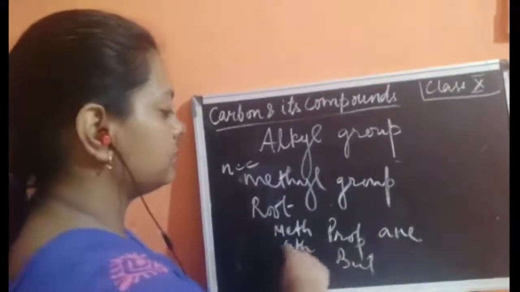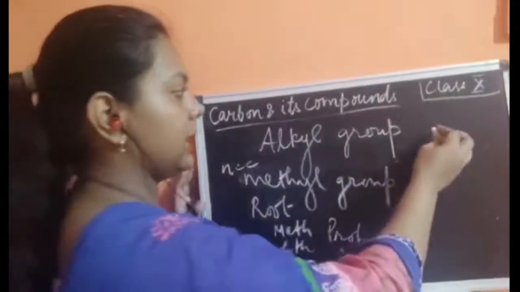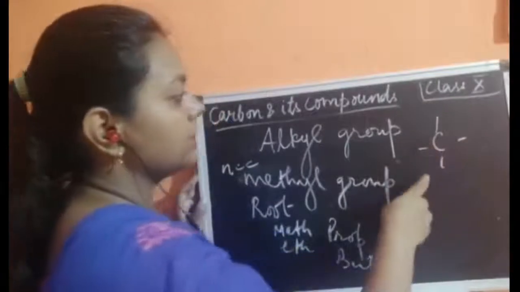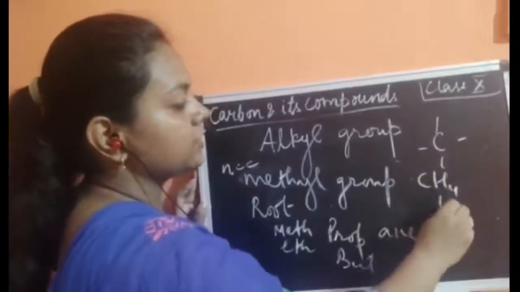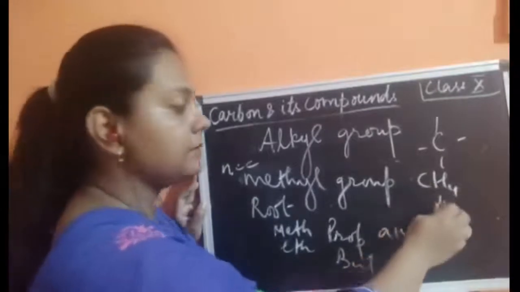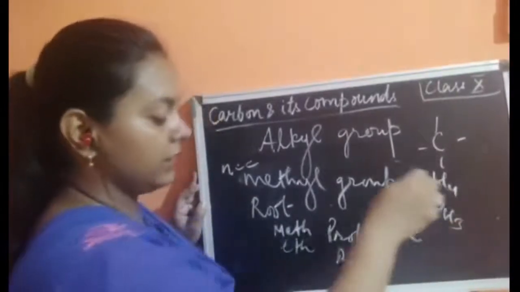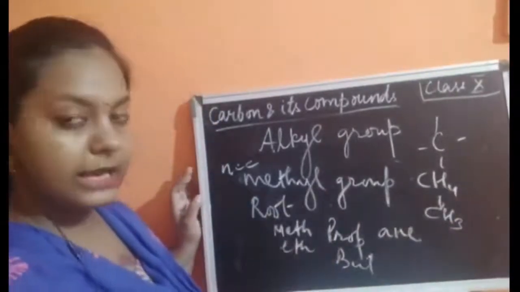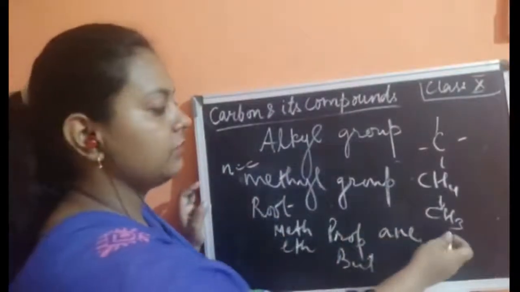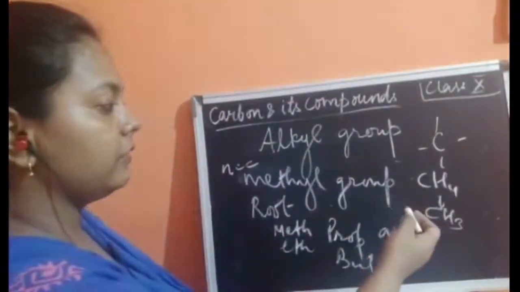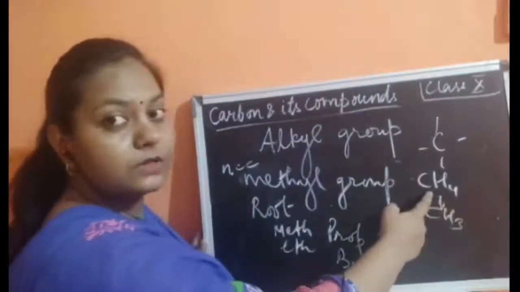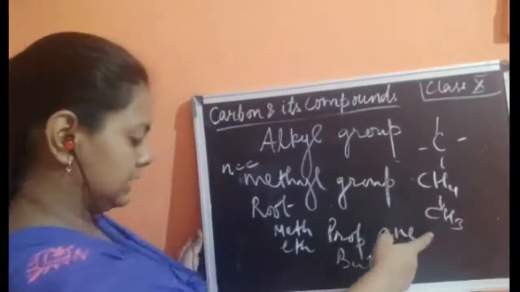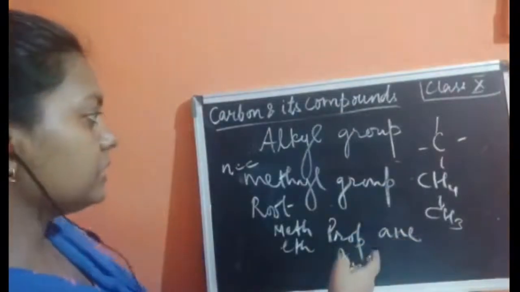So this alkyl group will also be the same, with just one hydrogen less. For the methyl group, instead of writing CH4, if you are writing the alkyl group, it becomes CH3. Fine. So this is about the alkyl group, and this one H is missing just because of the decrease in the hydrogen atom, because it is the alkyl group.